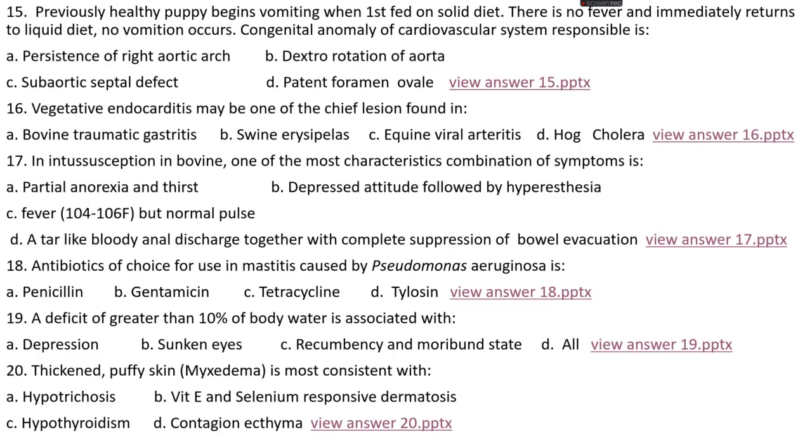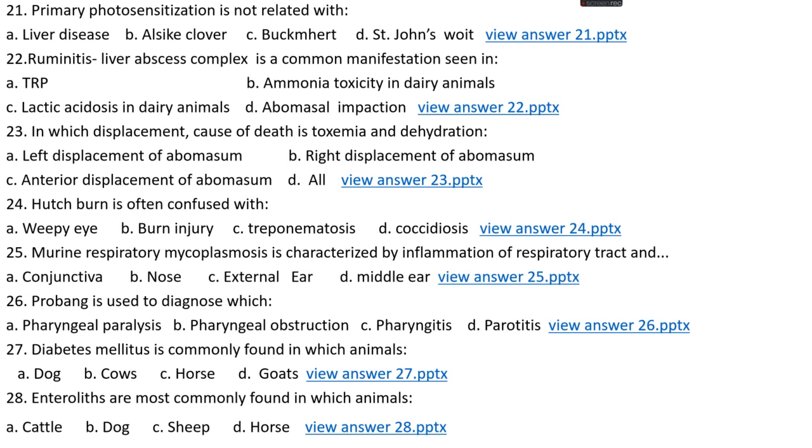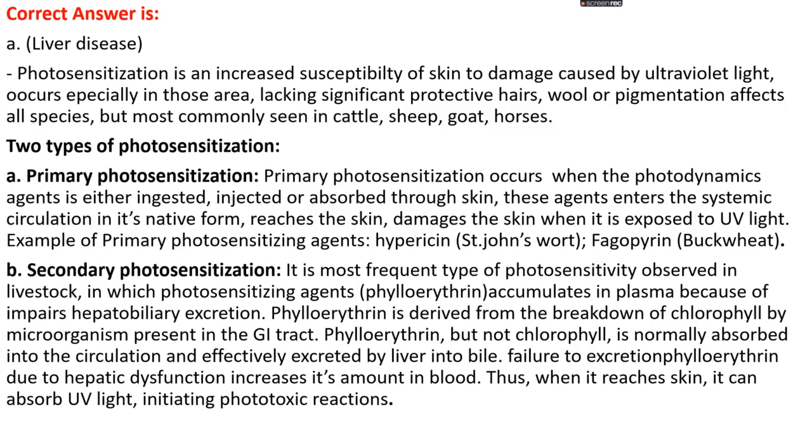Okay. Question number 21. Primary photosensitization is not related with: option A, liver disease; option B, lick clover; option C, buckwheat; option D, St. John's wort. The right answer is option A, liver disease. Photosensitization is increased susceptibility of the skin to damage, mainly caused by ultraviolet light. It occurs especially in areas lacking significant protective hair, wool or pigmentation. It affects all species, but is most commonly seen in cattle, sheep, goats, and horses.